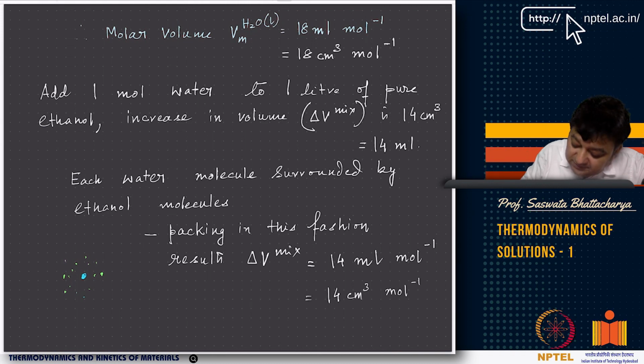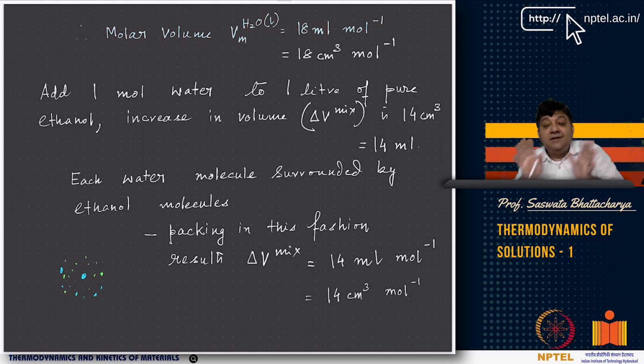Each water molecule is surrounded by several ethanol molecules. So if you go to a water molecule, you will see it surrounded by ethanol, and if you go to an ethanol molecule, you'll see it surrounded by water. So in some way, this association has taken place, and that results in a delta V mix which is less.